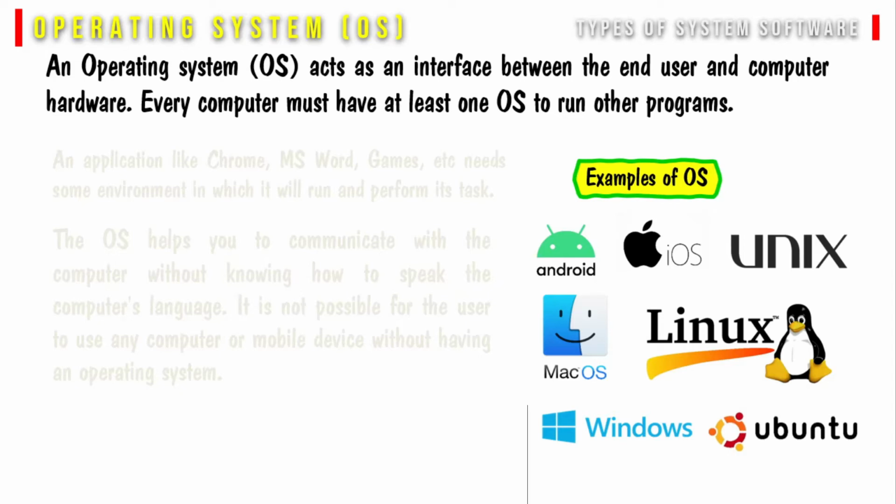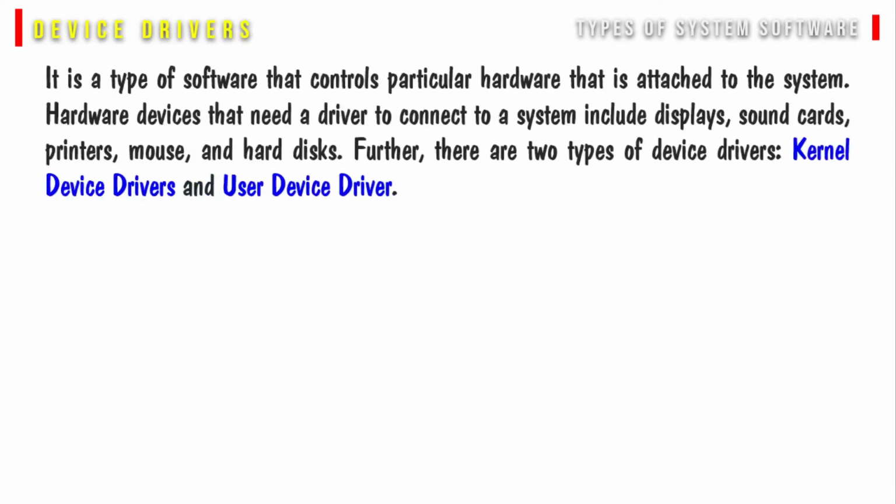The main difference between operating system and application software is that an operating system is a system software that works as the interface between the user and the hardware, while the application software is a program that performs a specific task. Device drivers. It is a type of software that controls particular hardware that is attached to the system. Hardware devices that need a driver to connect to a system include displays, sound cards, printers, mouse, and hard disk.